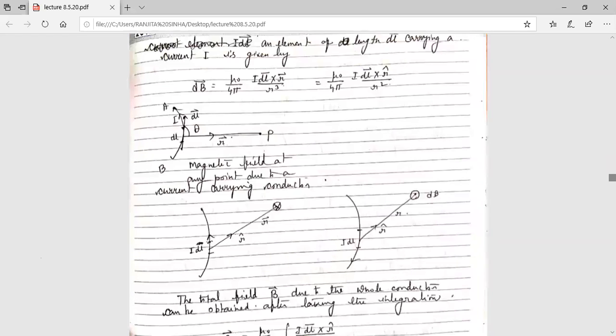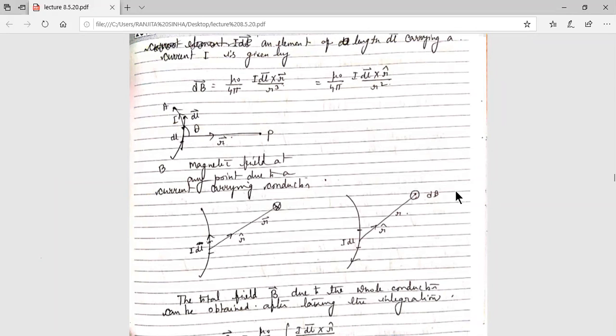Now the direction we can find out here. Here we have one current conductor. So this is the value of the magnitude, and from here we can find the magnetic field. And direction, how will you find it? Say this is the conductor and the current is flowing in the upward direction. Here at this point you have to find the direction of the magnetic field. This is dl, a small distance, and r is the distance.